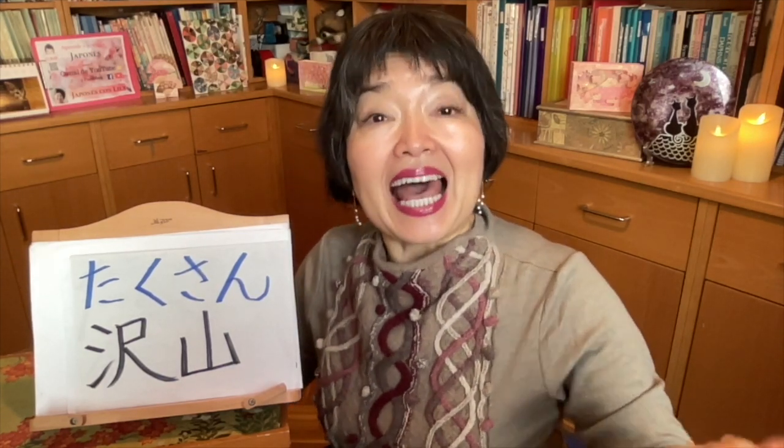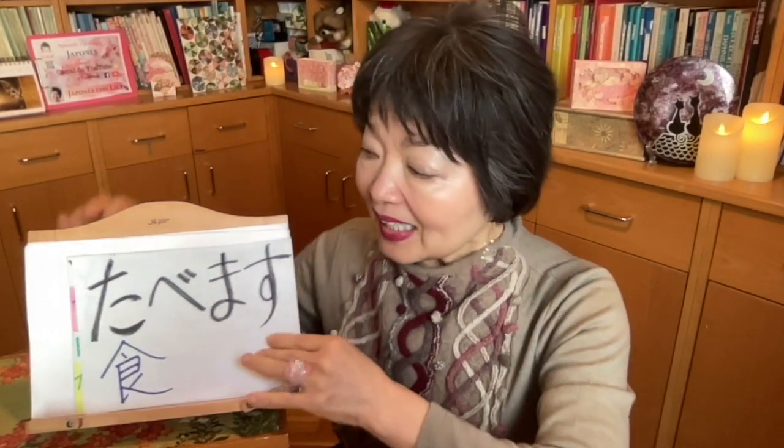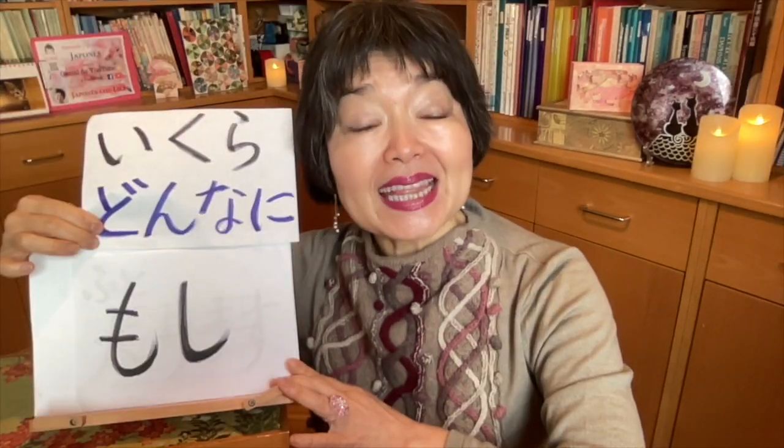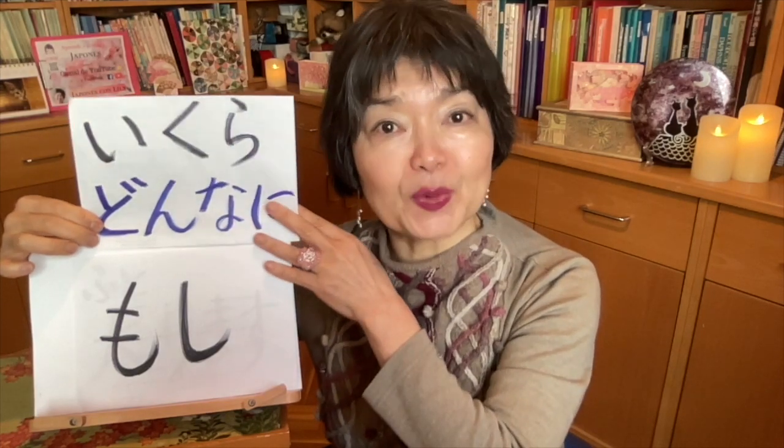Now, contradictory conjunction, reverse condition. It means even if you eat a lot, you don't get fat. たくさん食べても太りません。With this reverse condition, we can use these other words if you want.